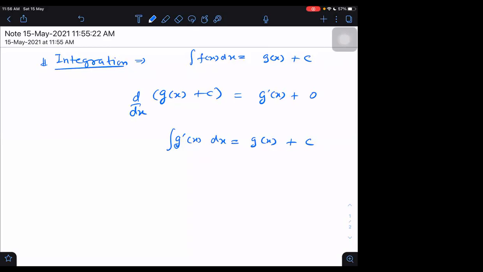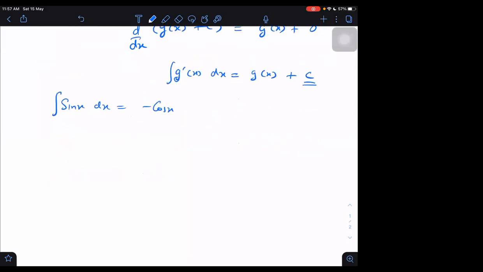The constant may always be there, and that constant may sometimes be 0 also. Some constant appears here always. Because it is always appearing, I will not write it every time. Instead I will take just the function term which is not the constant. For example, I will remember that sin x integration is minus cos x.